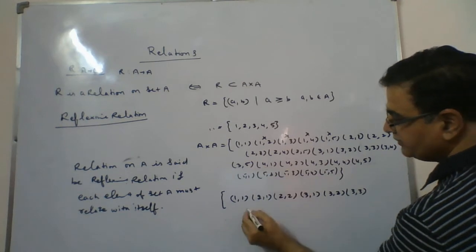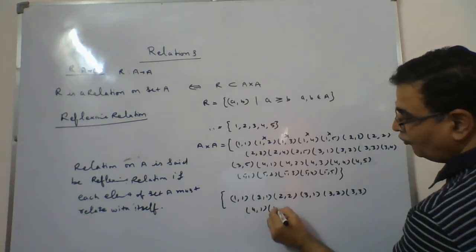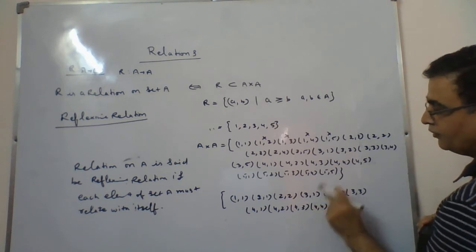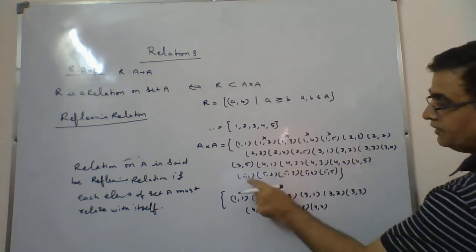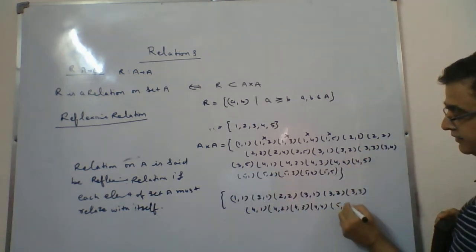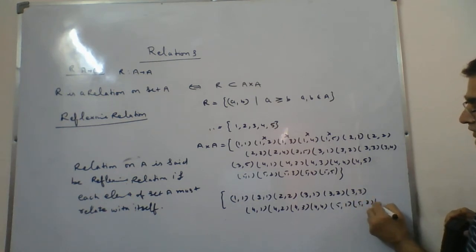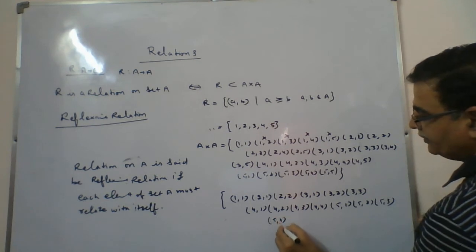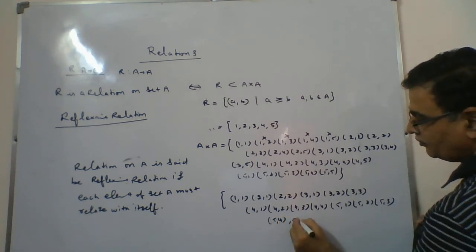Then 4, 1 is yes, always there. 4, 2 will be there. 4, 3 will be there. And 4, 4 will be there. 4, 5 should not be there. Then comes 5, 1. Yes, it is there. 5, 2. Yes, it is there. 5, 3. It is there. 5, 4. It is there. And 5, 5 is also.